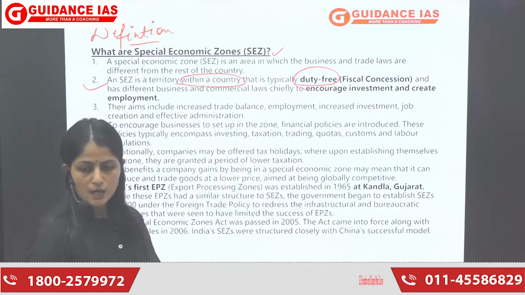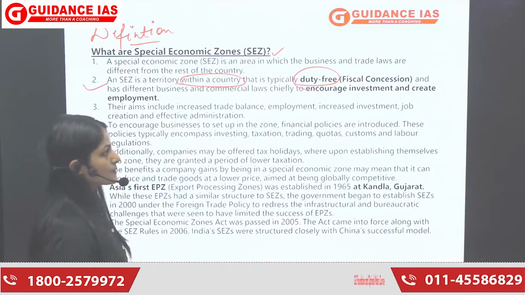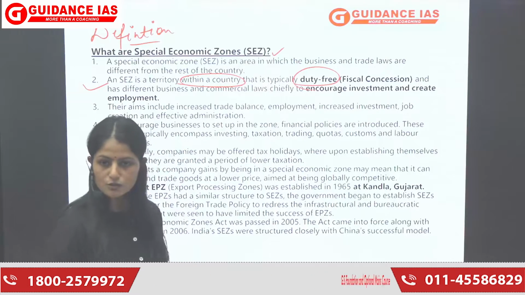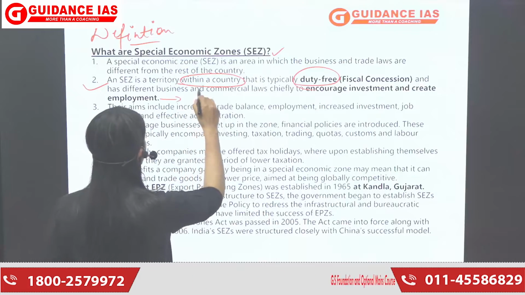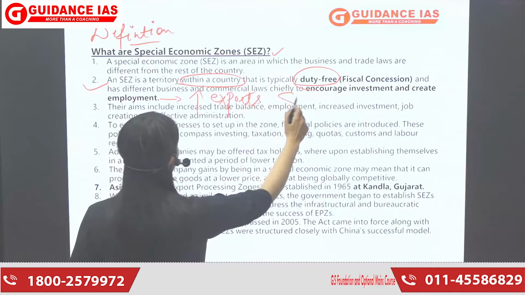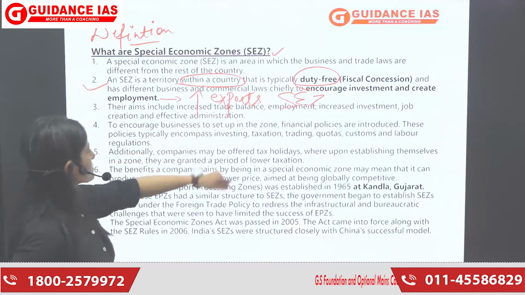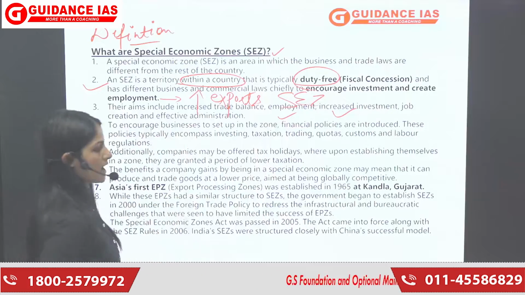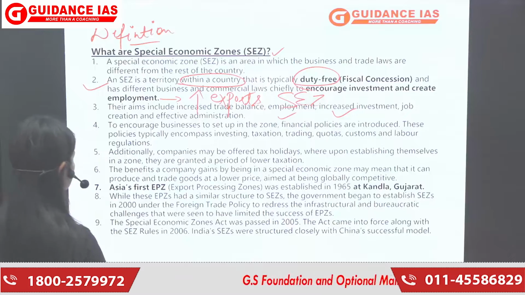इनको कुछ economics में कुछ taxation concessions मिलते हैं, which gives the encouragement in the investment in the infrastructure to create more and more employment and directly boost our export, which is the major goal of SEZ, right? So their aim include increased trade balance, employment, increased investment, job creations, and effective administration. These are some of the goals pertaining to SEZ, right?